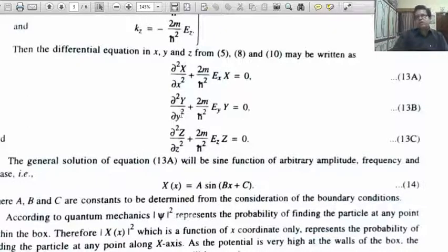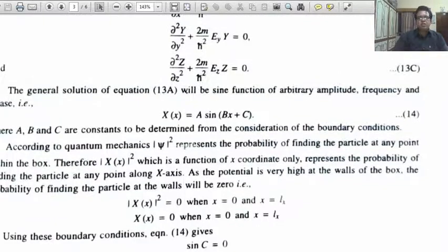The general solution of equation 13a, that means the x component term, is like the simple harmonic motion equation solution: X(x) equal to A sin(Bx plus C). That means the solution we are taking here is a sine function of arbitrary amplitude, frequency and phase. Here A, B, C are constants, and the constants are determined from the boundary conditions.